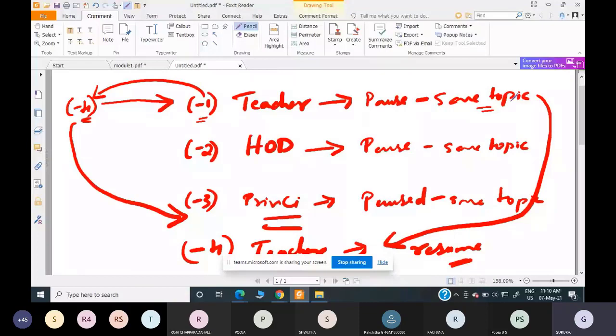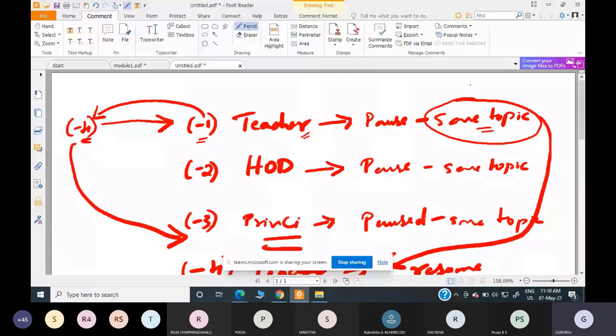But in Cortex M3, the saving of some important registers is taken care of by the ARM Cortex M3 itself. So the processor itself will save these registers, hence it is faster. The saving becomes faster, and loading of the registers is also taken care of by the ARM Cortex M3 processor.